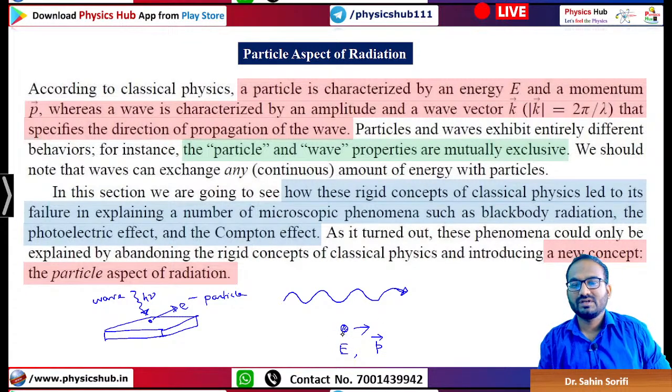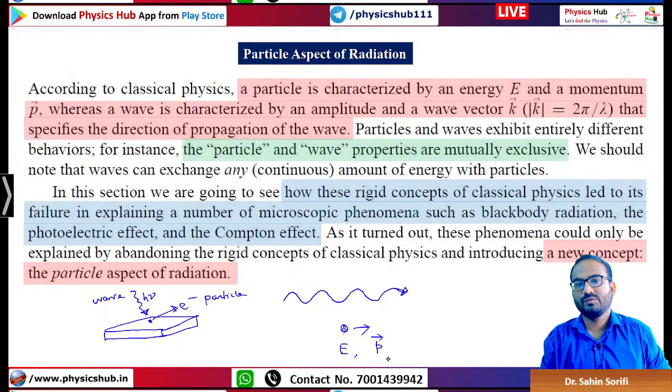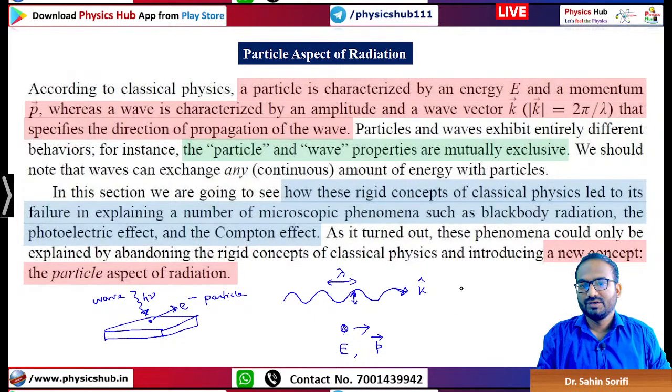If you are considering a wave, you require the amplitude of the wave and, let's say, the wavelength. You also need to know in which direction the wave is propagating, so we need a wave vector, represented by k.